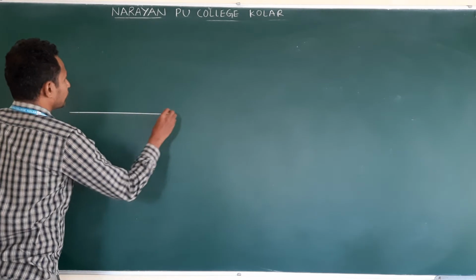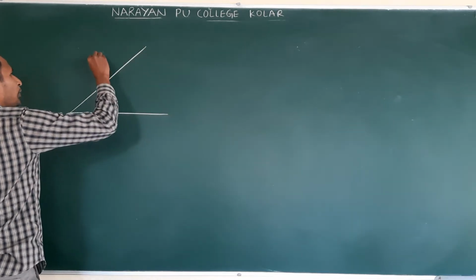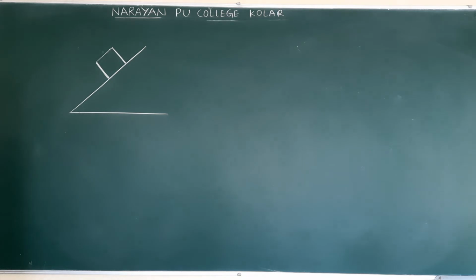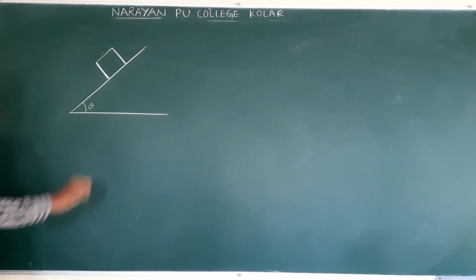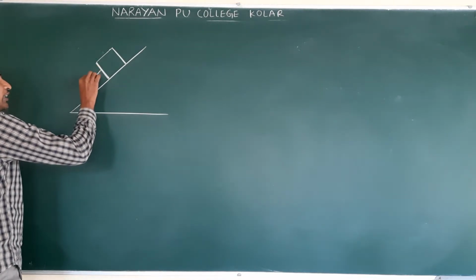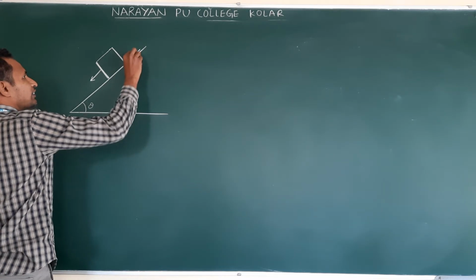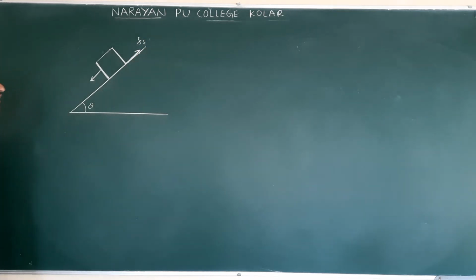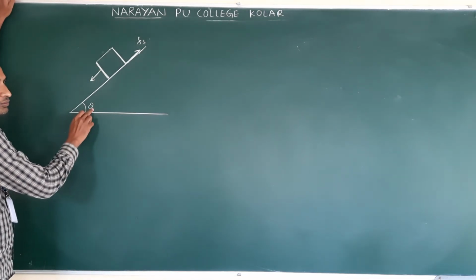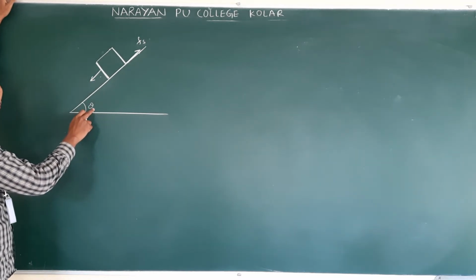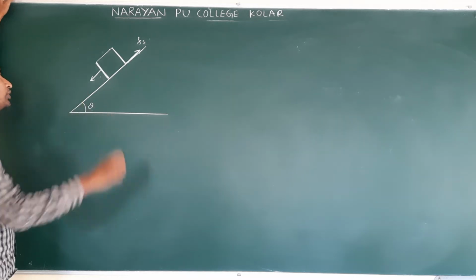Now, so we place the object like this. Instead of the key, you imagine the object. So this is angle theta. What is the tendency of the object? Move down. Am I correct or not? Then frictional force acts in this direction. It just tends to move, so which friction acts? Starting friction Fs. Clear? So it tends to move, then they are asking theta. When the body tends to move down, this angle we call the angle of repose. What is that? Angle of repose.